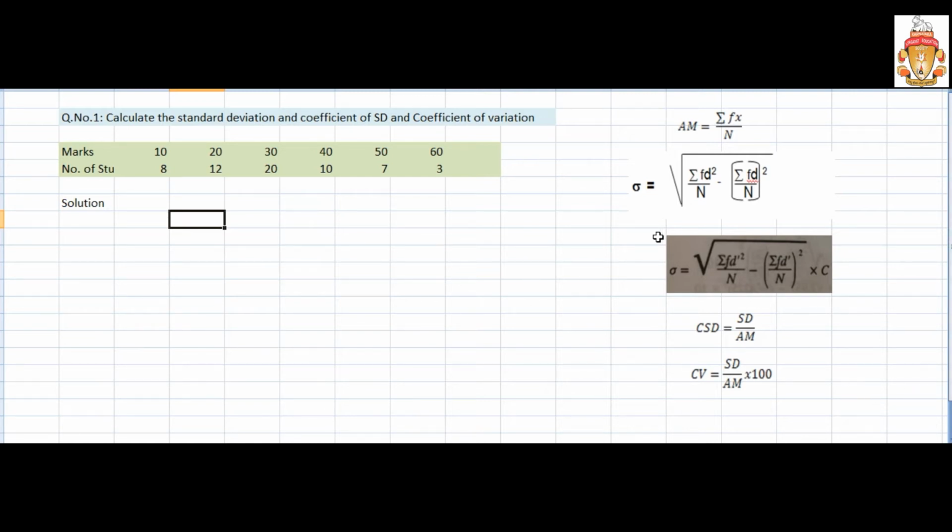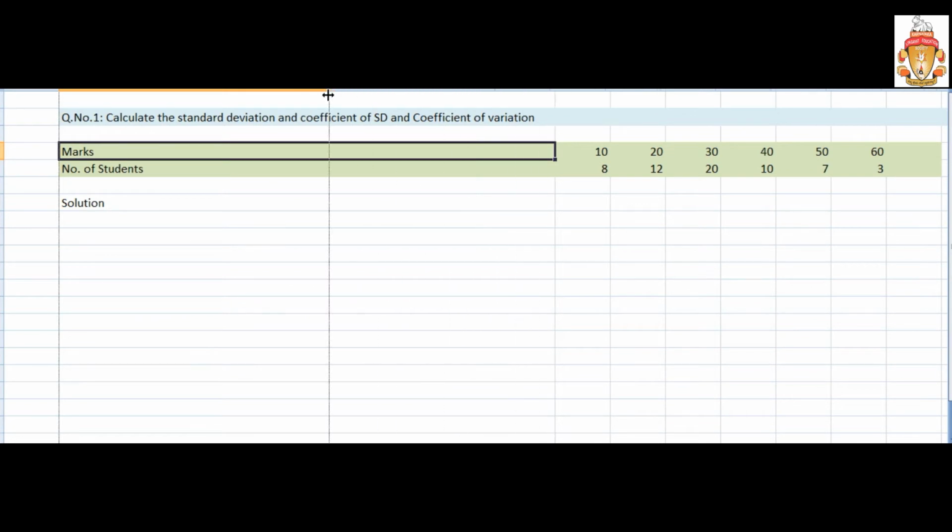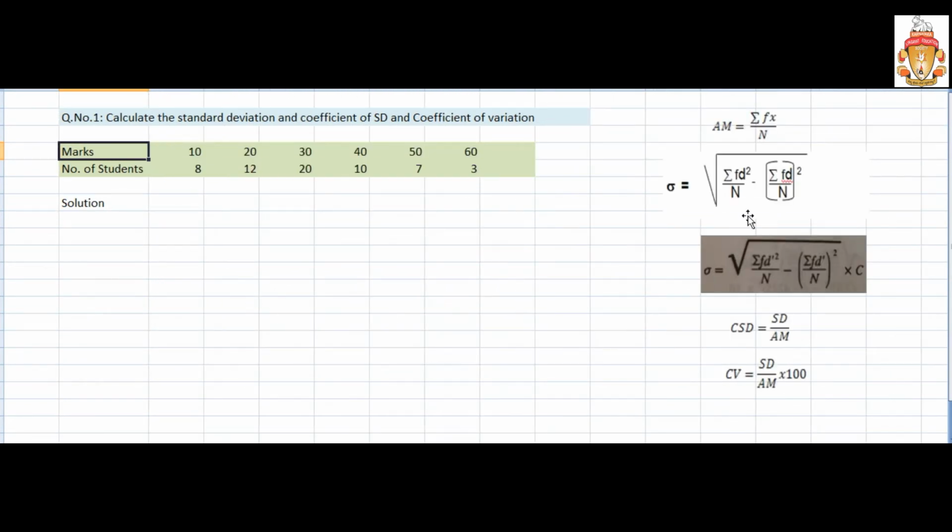So what is the standard deviation formula? It is this one, because this question is based on discrete series or ungrouped data. The formula for ungrouped data is this one. This formula is standard deviation for ungrouped data, and this formula is for continuous series or grouped data. Remember, this was ungrouped, this was grouped, discrete or continuous. We'll see whatever information we need for this and use it, right? So start with the solution.